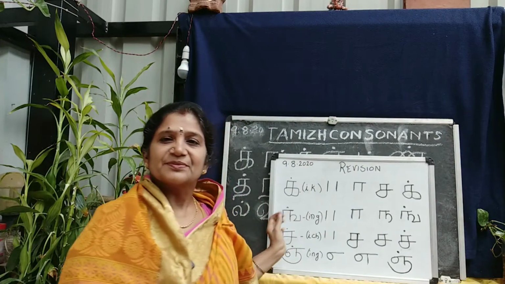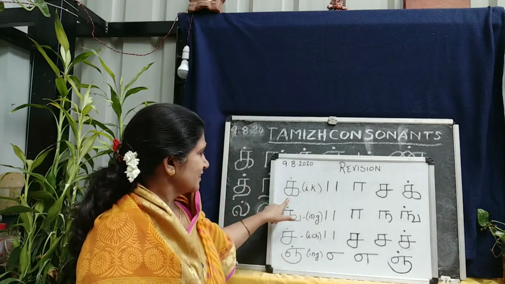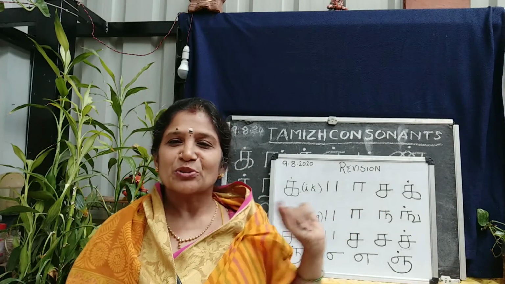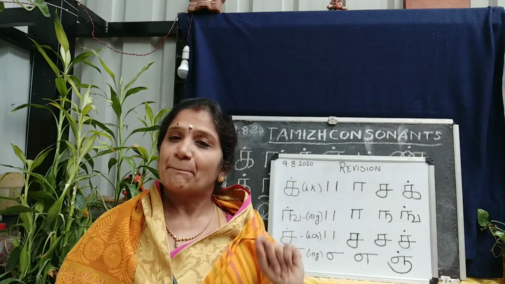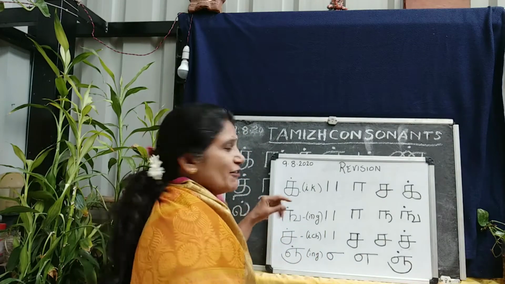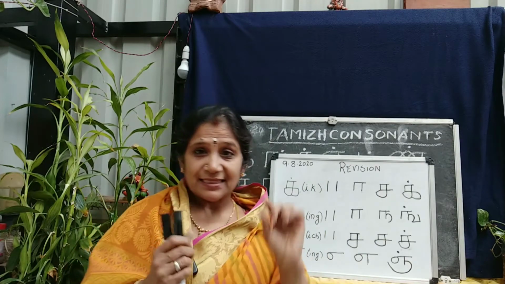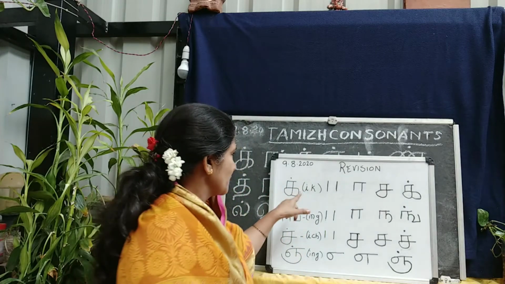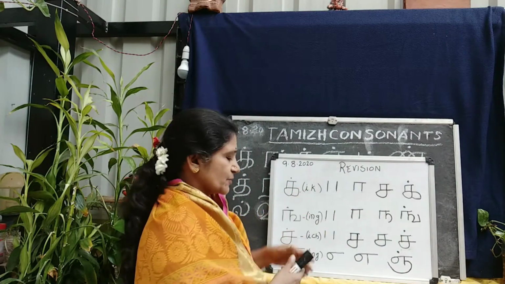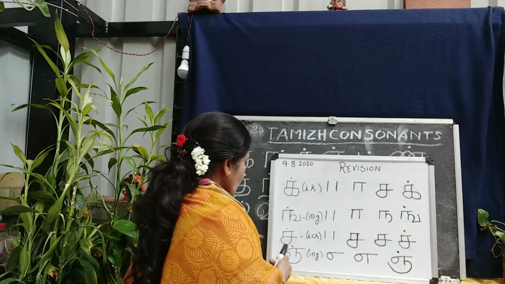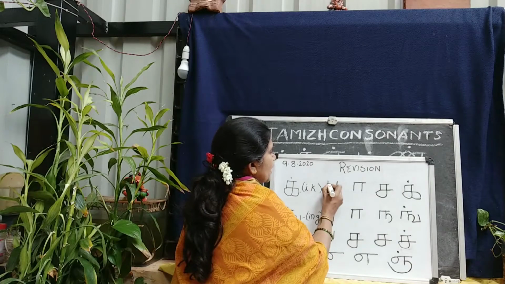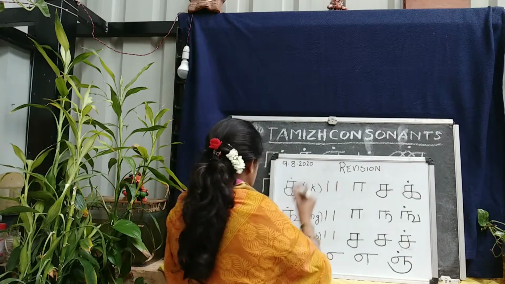ikku. Ikku as IK. How do you say IK? The sound of ikku as in IK, like pick. Pick, as the end sound in pick. IK. So ikku. So how do we write it? First, we have to write two parallel lines.